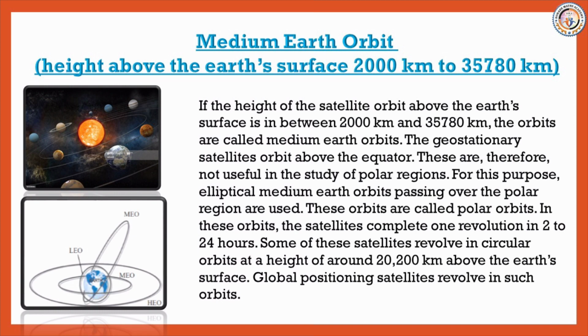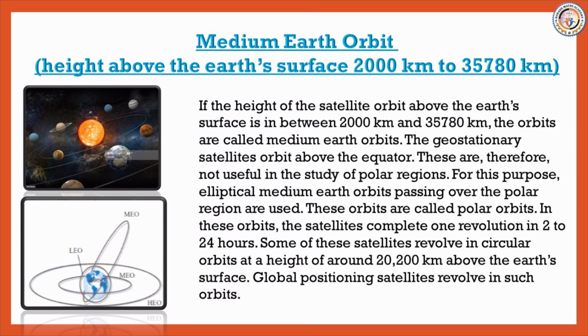Height above the Earth's surface is 2000 km to 35,780 km. If the height of a satellite orbit above the Earth's surface is between 2000 km and 35,780 km, the orbit is called medium Earth orbit.